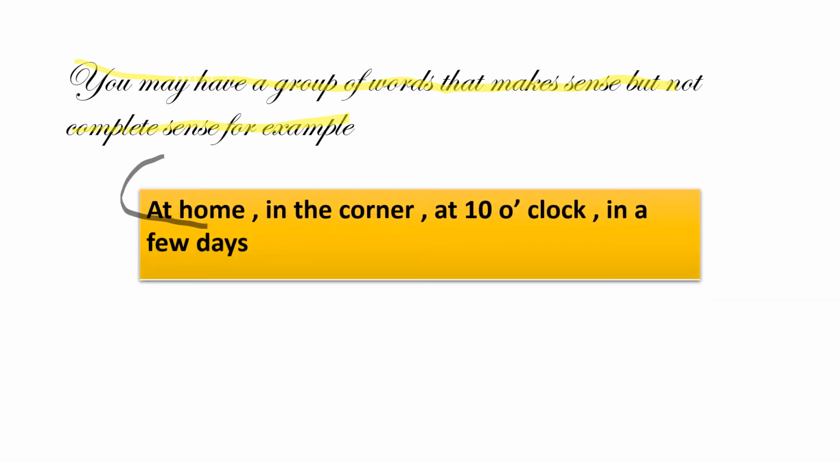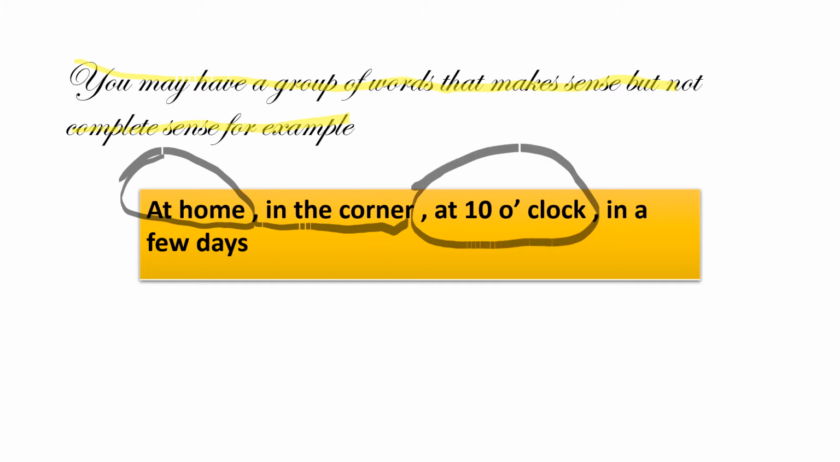But then again, you may have a group of words that make sense but not complete sense. For example, "at home." You know something is at home, but you don't know what and when. "In the corner." Just like "at home," you know the place but not when and what is in the corner. "At 10 o'clock." You know the time but you don't know where and what is at 10 o'clock. "In a few days." Just like "10 o'clock," you know the time but not where and what it is.